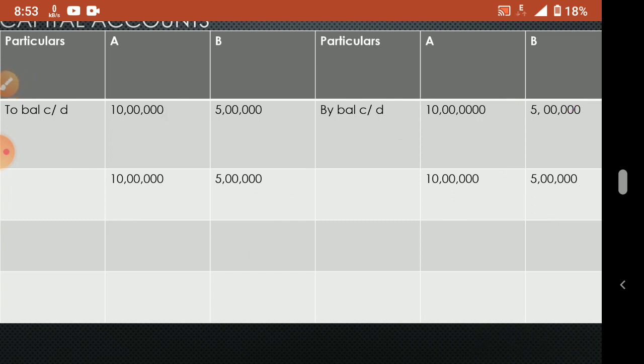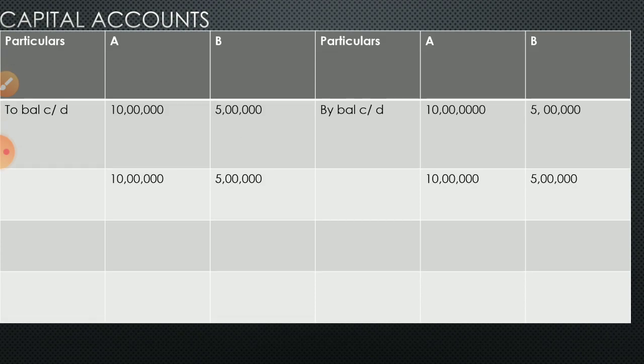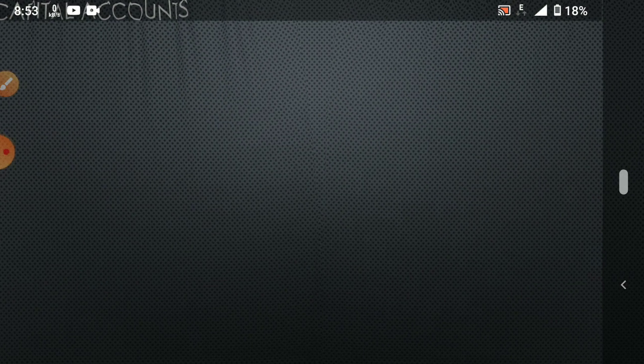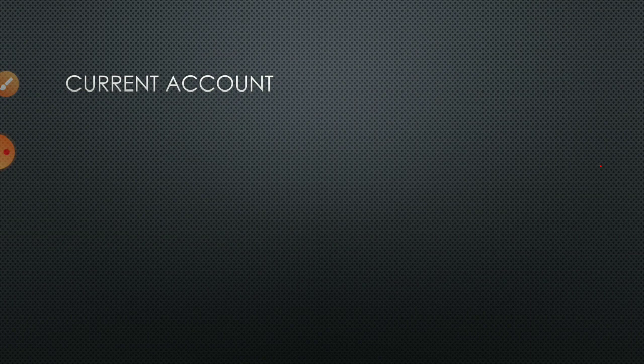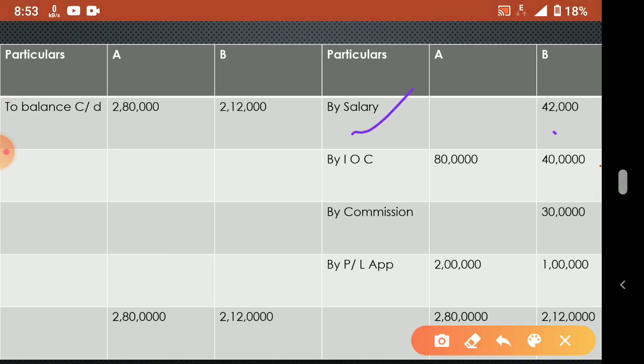Next is current account. So how to show the current account for this question? Current account means, I told you already, capital you put already in the capital account. All other items, whatever is there in the question, you write. Salary is there, only to B, 42,000. Then interest on capital calculated 80,000 and 40,000. Then commission we have to calculate for B, 30,000 it will be coming.